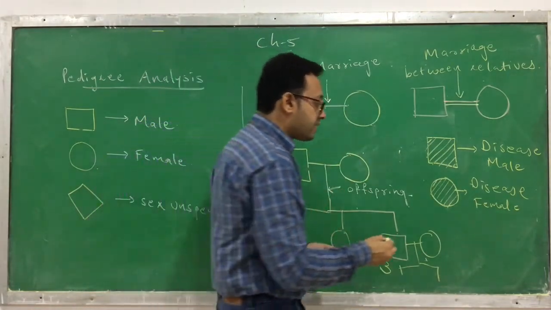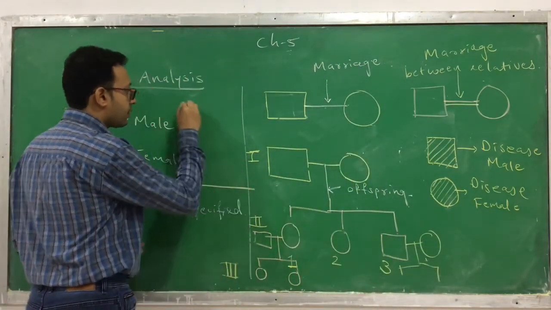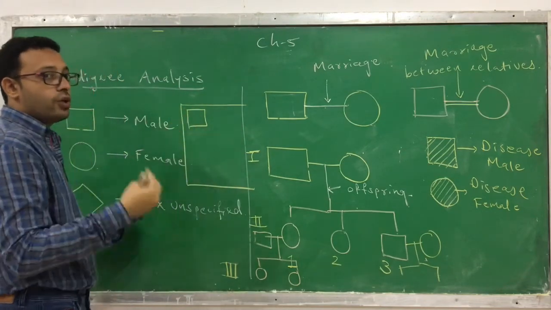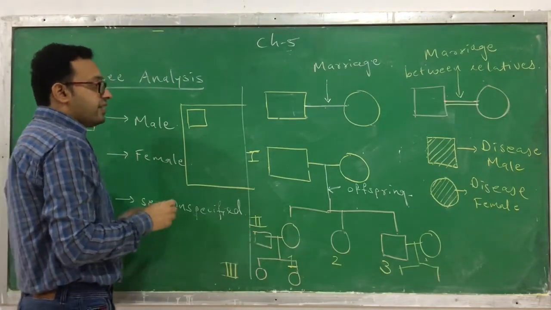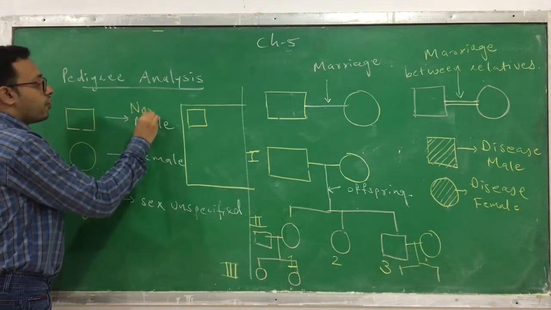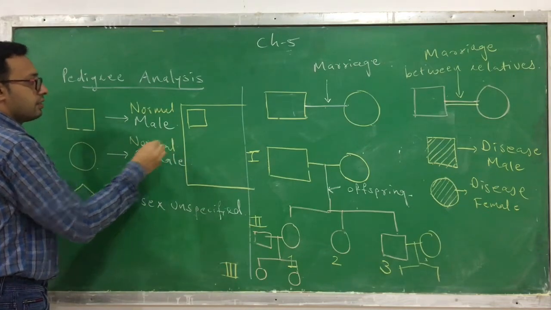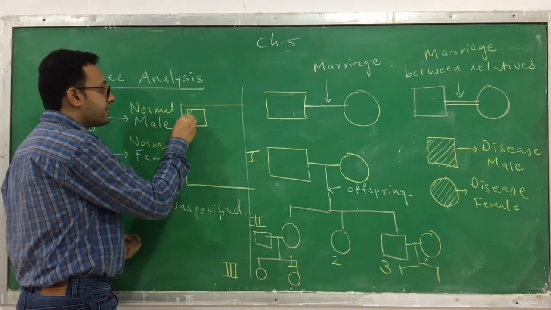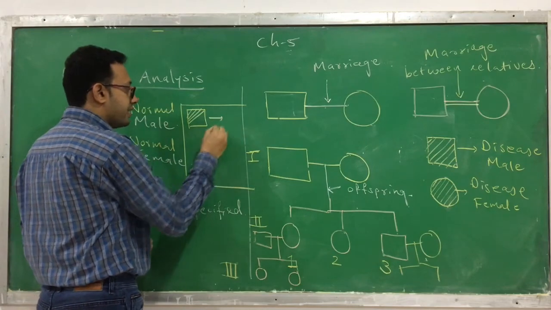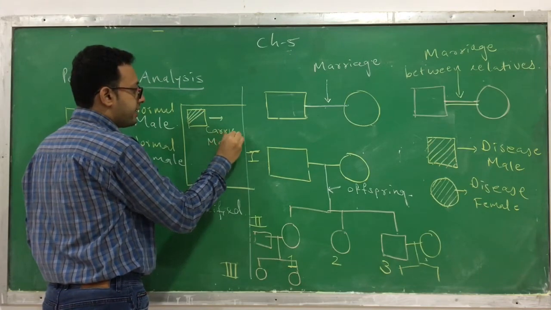Clear? Now the next thing, if I show it over here, you can easily come to know. See, this is a square. All of you know the meaning of square. A square is a male. If it is fully shaded, then it is a diseased male. If it is not shaded, we consider it a normal male. Not shaded, we call it a normal female. But when it is half shaded, as I am just showing, that indicates it is a male, but a carrier male.